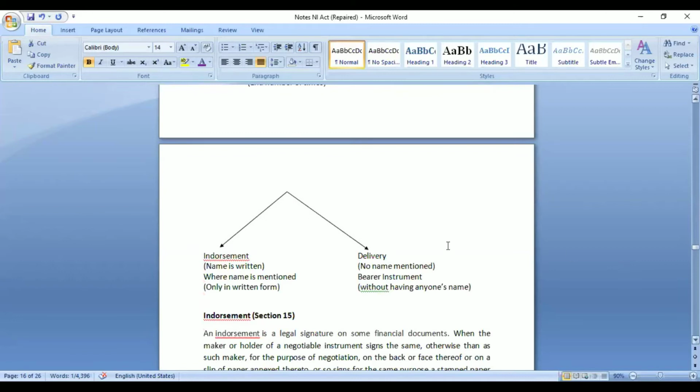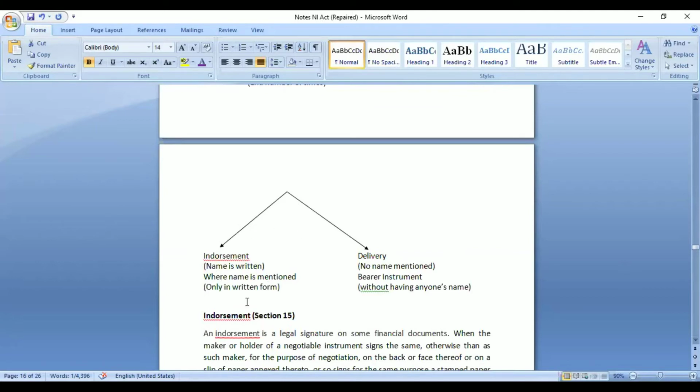So negotiation can be done in two different ways. It is by way of endorsement or by way of delivery. Endorsement is when the name of a person is written. It is not a bearer instrument that anyone holding it can go and demand the money, but someone's name is written.